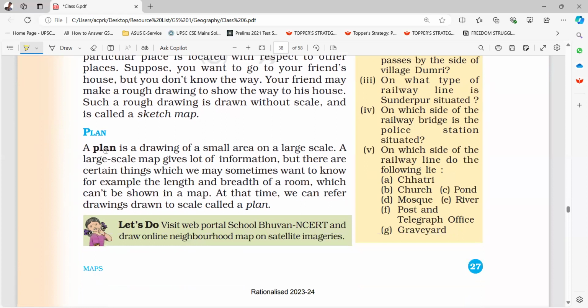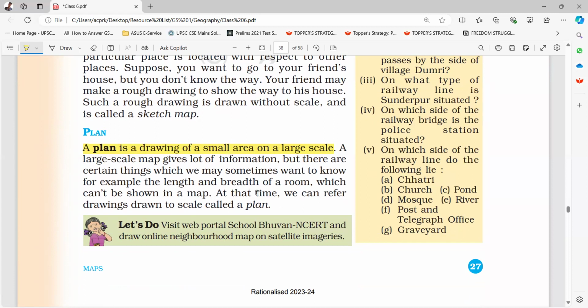Plan. A plan is a drawing of a small area on a large scale. A large scale map gives a lot of information, but there are certain things which we may sometimes want to know, for example, the length and breadth of a room, which cannot be shown in a map.